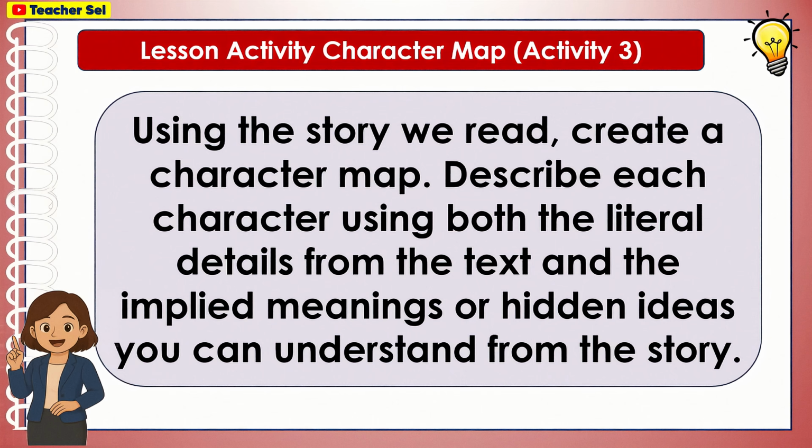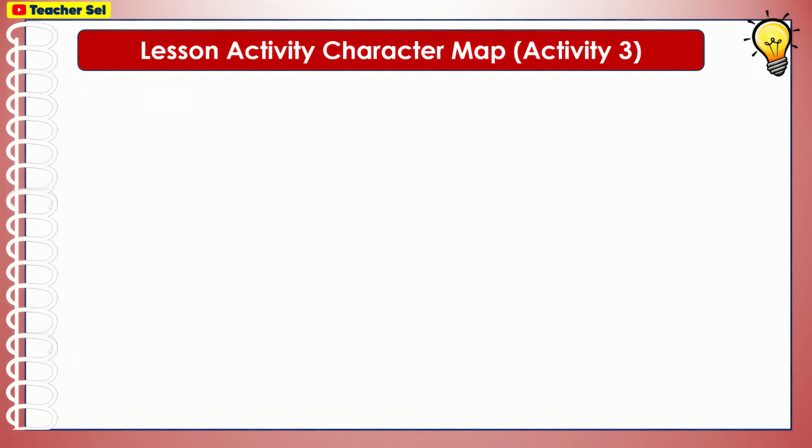For day 3, using the story we read, create a character map. Describe each character using both the literal details from the text and the implied meanings or hidden ideas you can understand from the story.